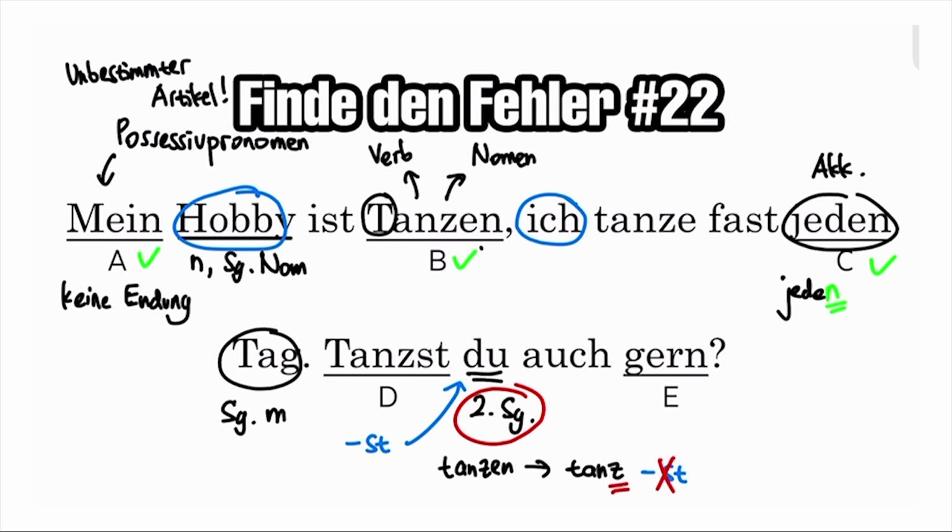So what do we get here? We get tanzt with the t. But we have to remember that the pronunciation stays the same, tanzt. So D is the mistake here, and it should be tanzt with a T.